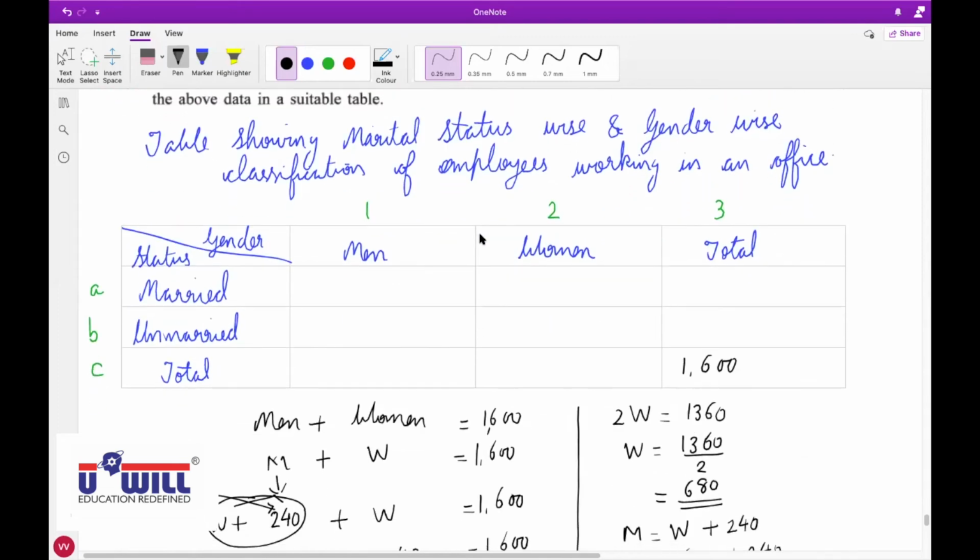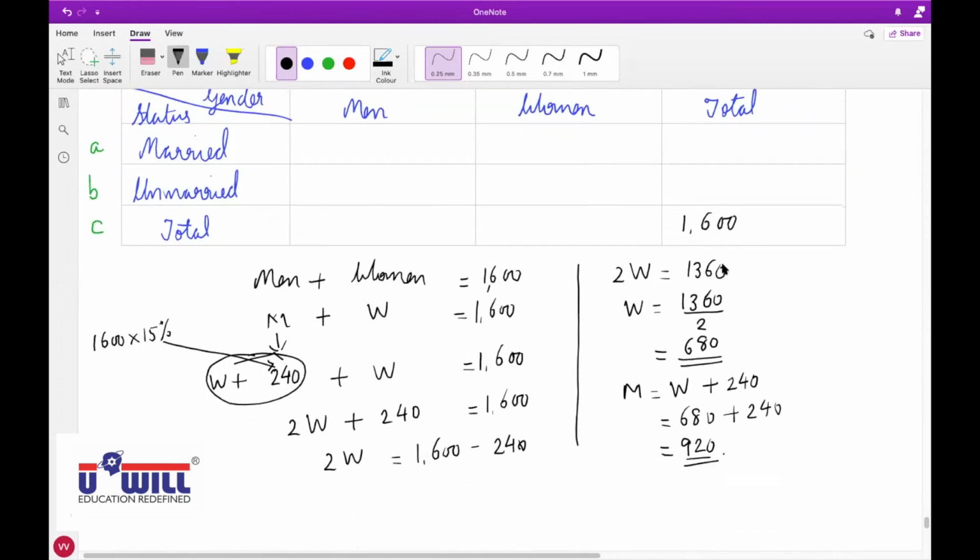Now among these employees means they are talking out of total 1600. Okay, they are talking out of total of 1600. So in women all of you write 680, and in men every one of you write 920. Raise your hand who still did not understand this. All are clear with it?